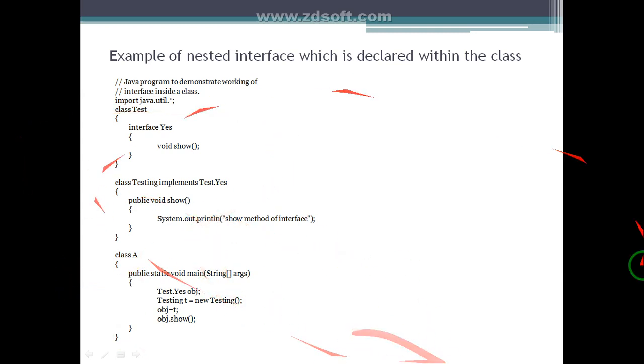Because Yes is static by default, we create a reference variable of Test.Yes, like Test.Yes obj, create the object of the Testing class with new Testing, assign the reference of the Testing object to the reference variable of Test.Yes, and call the method obj.show. So the output is the show method of the interface.